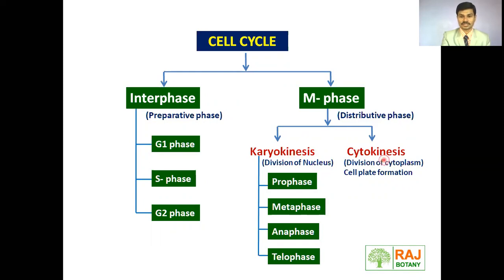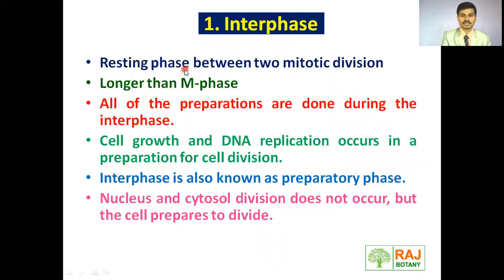during cytokinesis. Let's see the first, interphase, which is called the resting phase, but the cell does not rest. The cell prepares itself for the mitotic division. This interphase is longer than the M phase. We know two steps of the cell cycle, interphase and M phase, and interphase is longer than M phase. During interphase, all the preparations are done. Two main phenomena occur during interphase: first, cell growth, and second, DNA replication.